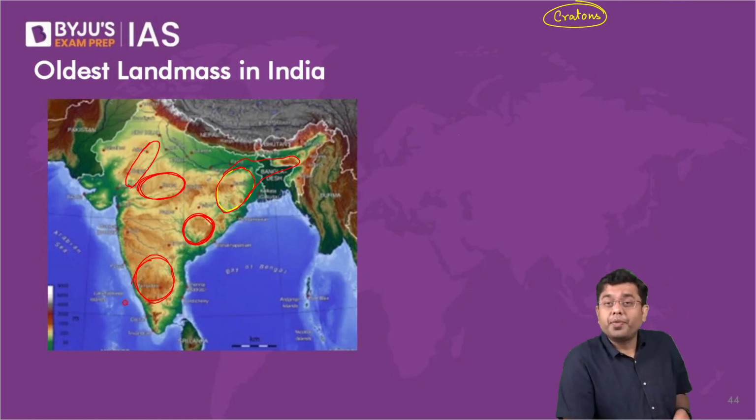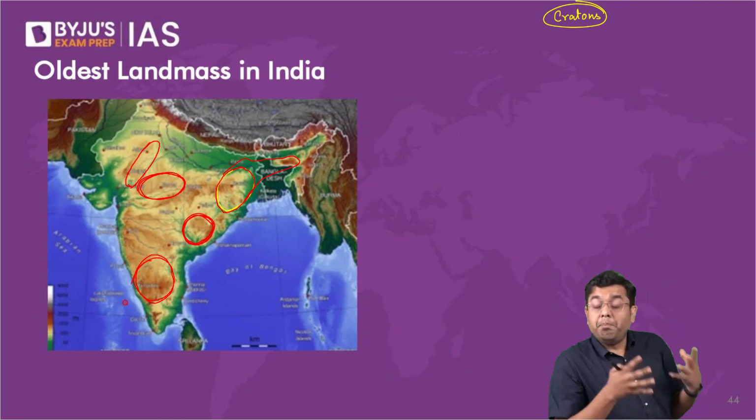Then, again, around the same time, sometime later, you had a creation of a landmass here. Formation of the Aravallis would happen. You had the formation of the Bundelkhand craton. That also came into existence. And also, you had the creation of the Karnataka craton, the Dharwar craton.